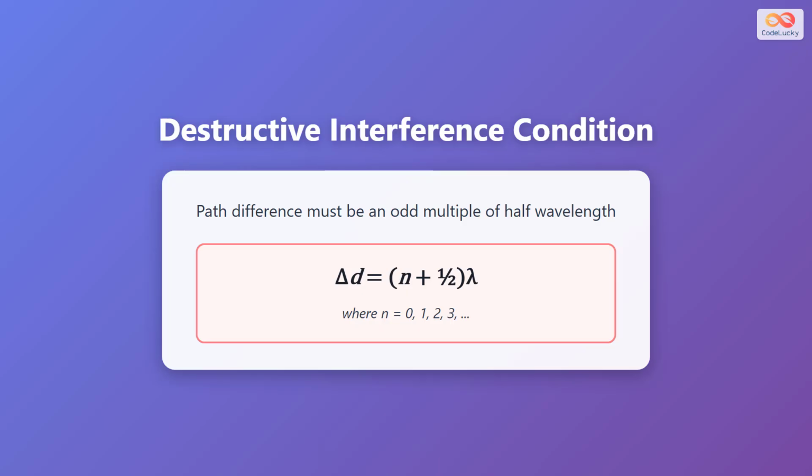Destructive interference also has a specific mathematical condition. The path difference between the two waves must equal an odd multiple of half the wavelength. We write this as delta d equals (n plus 1/2) times lambda, where n can be 0, 1, 2, 3, or any whole number. This means the waves travel distances that differ by half a wavelength, 1.5 wavelengths, 2.5 wavelengths, and so on. When this condition is met, the waves arrive perfectly out of phase and cancel each other out.